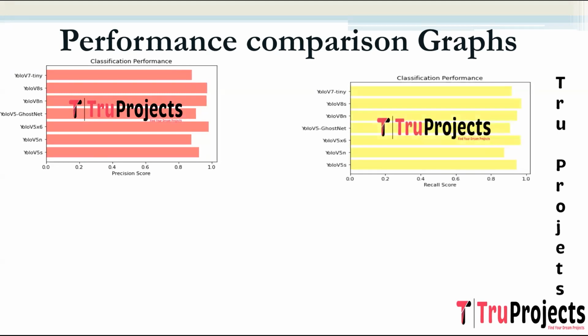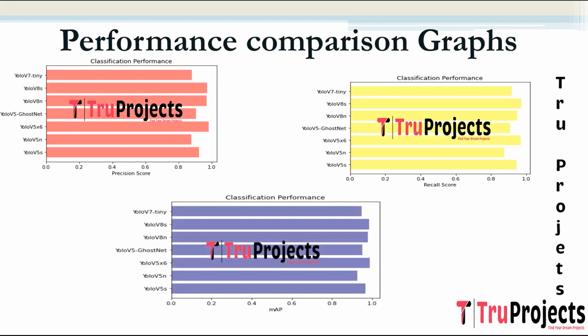This is the recall comparison graph. Recall is also known as sensitivity or true positive rate. Recall measures the ability of a model to correctly identify all relevant instances in a class. It is calculated as the ratio of true positive predictions to the sum of true positives and false negatives.